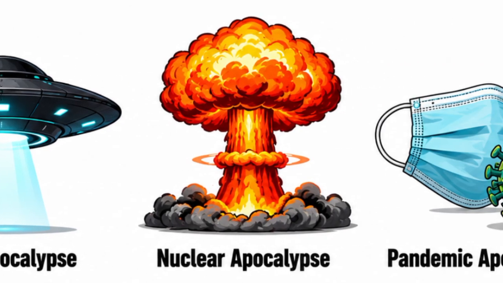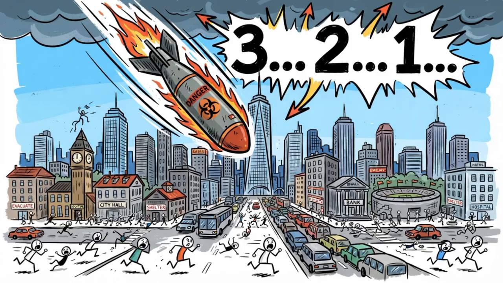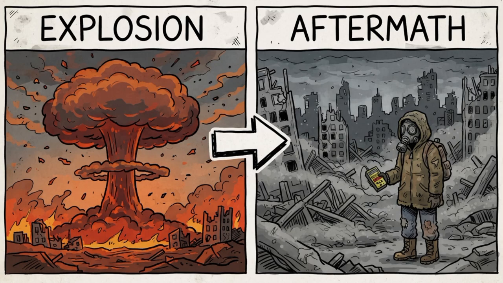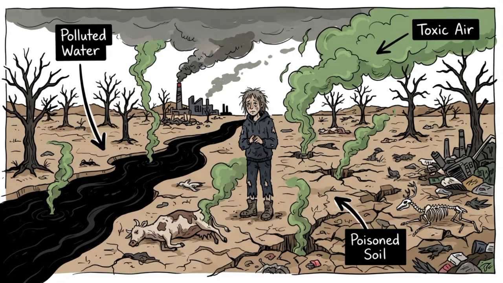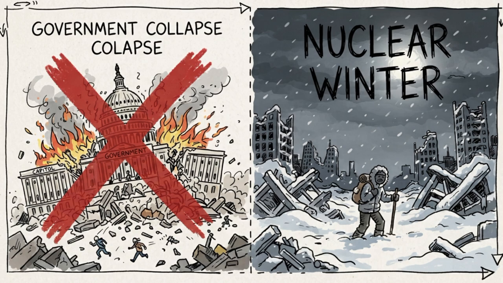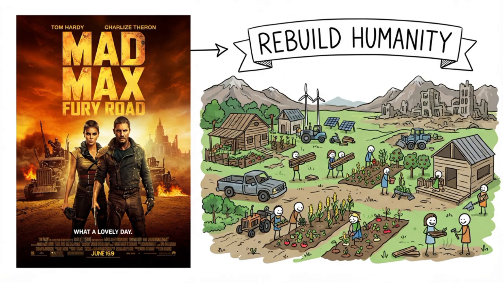Nuclear apocalypse. A nuclear apocalypse is caused by the use of atomic weapons on a massive scale. The explosions destroy entire cities within seconds, but the greatest danger comes afterward. Radiation, poisoned environments, collapsing governments, and nuclear winter can make survival even harder than the war itself. Stories like Fallout, Threads, and Mad Max explore worlds where humanity must rebuild after civilization has been almost completely erased.